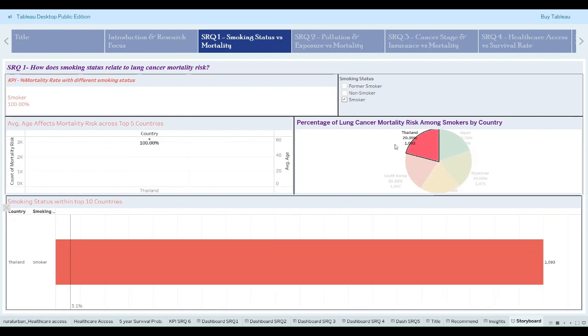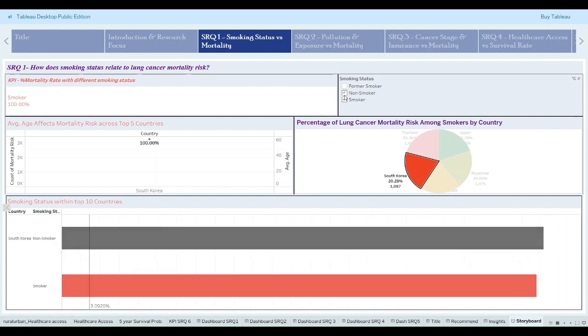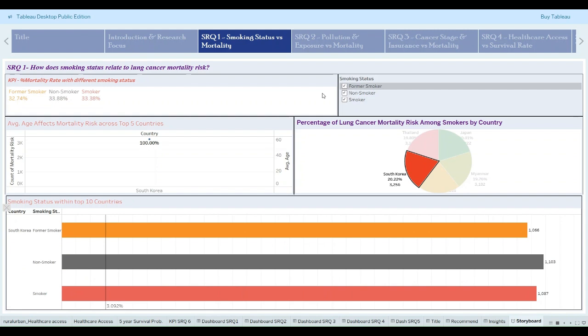Thailand provides us with 20.39% with a count of 1093, followed by the second highest country, South Korea, which is 20.28% with a count of 1087. This states that the data enforces that smoking remains a dominant force in lung cancer outcome, not just for active smokers but also for former smokers in all 5 top countries.